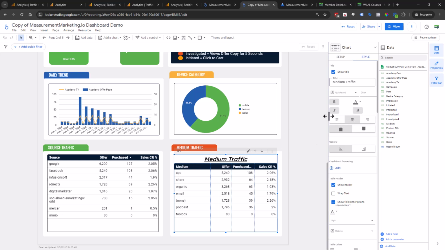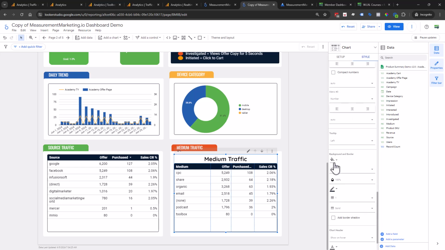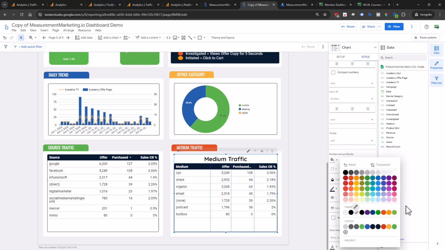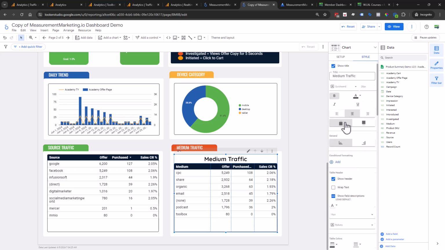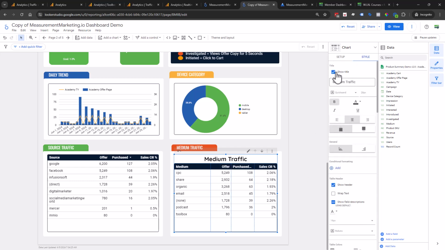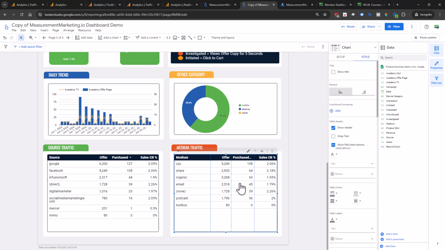I really like that we're able to put some color behind it. Then there are things that we can do down here with the different color options on the tables, if we really wanted to. But this is just an option: if you're building a new dashboard and you don't have titles, that could be an option for you.